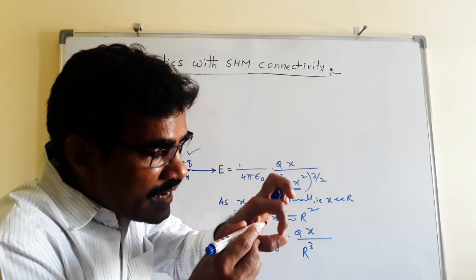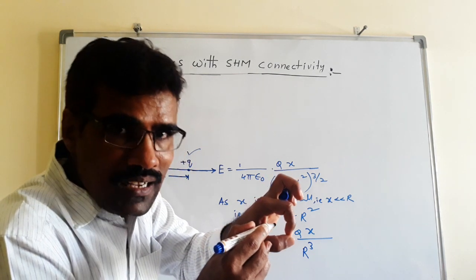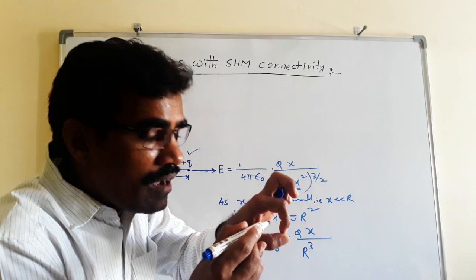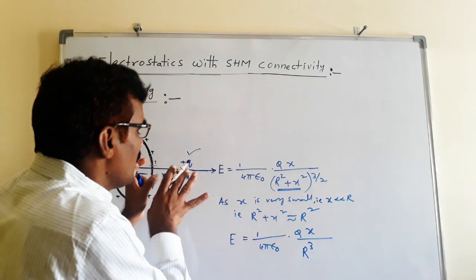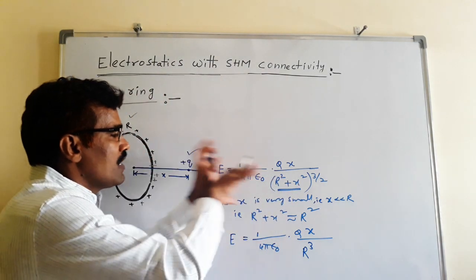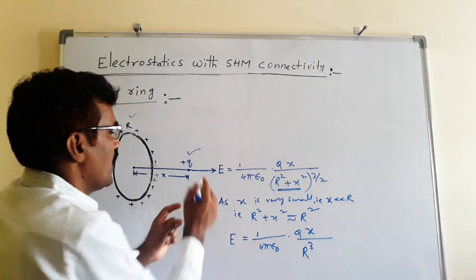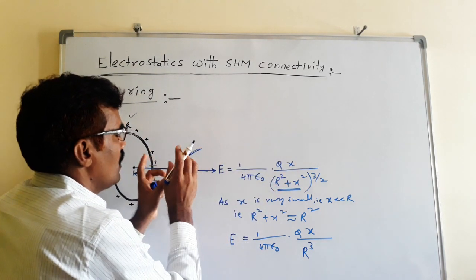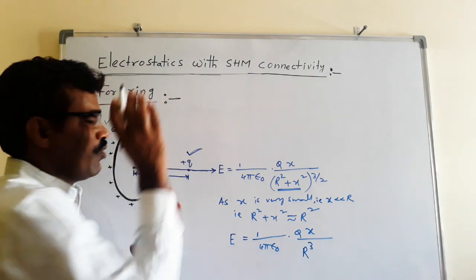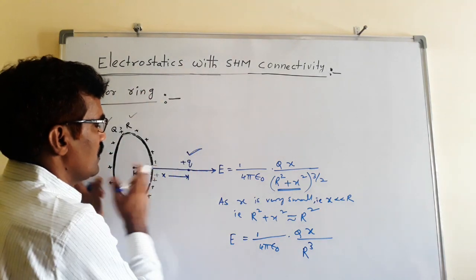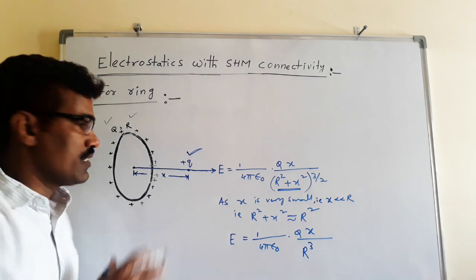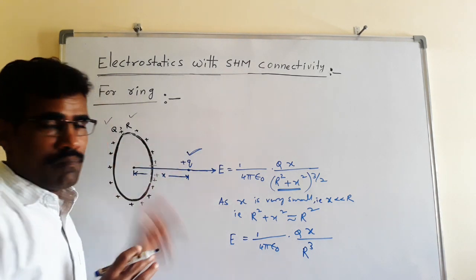If it is displaced from the center, it never comes back because the force is away from the center, along the direction of the field. That's why this Q does not oscillate in simple harmonic motion. It is not an oscillatory motion if it is plus Q.